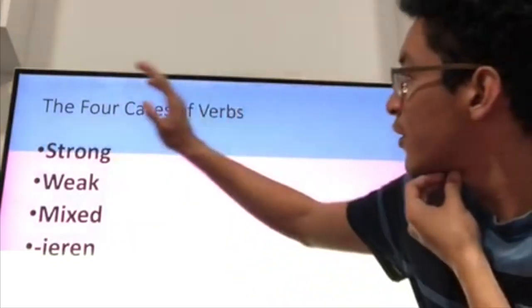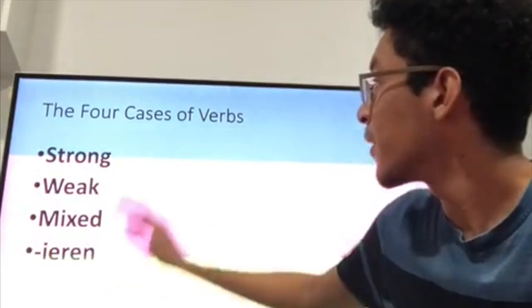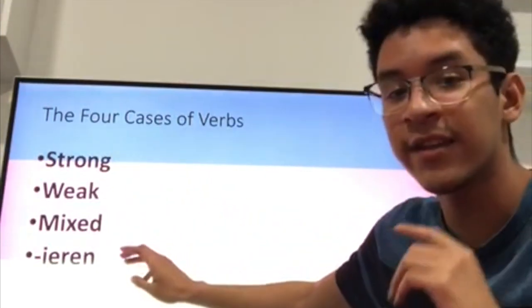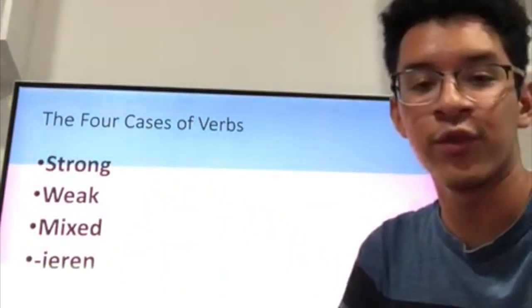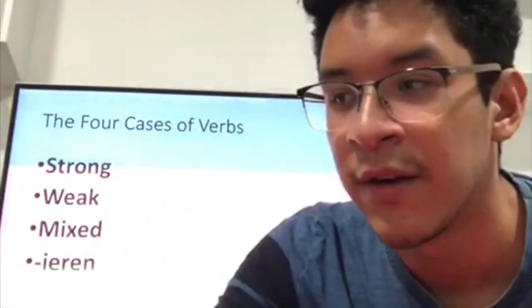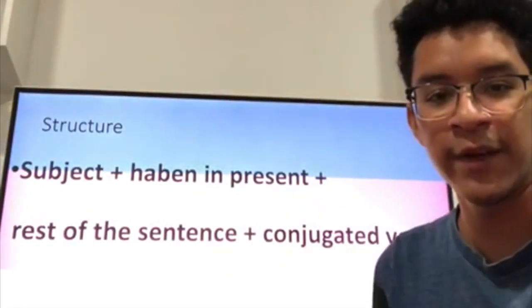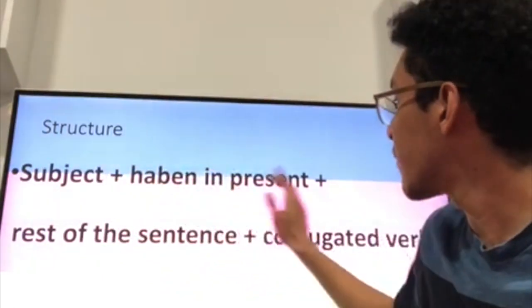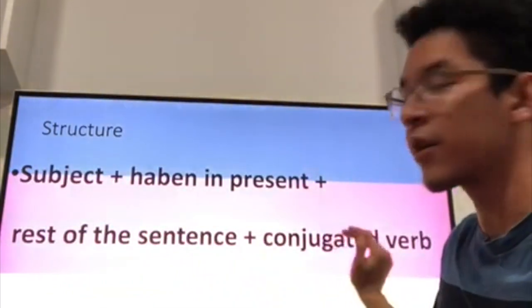We have also the four cases of verbs. So these are four different types. We have the strong ones, the weak ones, the mixed, and the ones that end in -ieren. We'll explain later what are the rules for each of these. For now, we'll follow this structure, a very basic structure: a subject plus our haben in the present, plus the rest of the sentence, plus our conjugated verb.